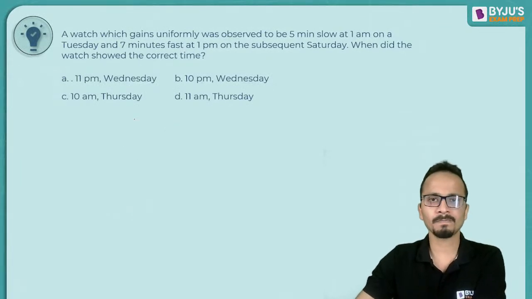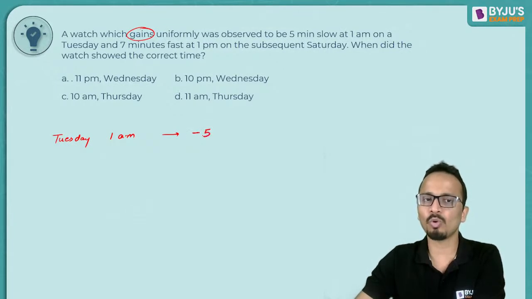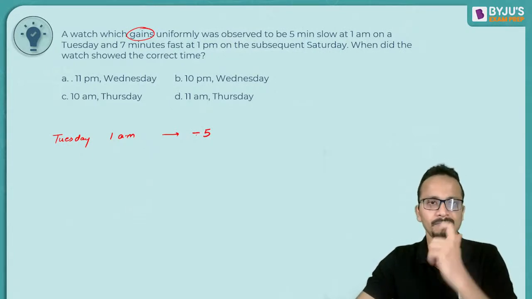What will happen here? First of all, the clock gains uniformly, so the clock is gaining time, and it was observed to be 5 minutes slow at 1 p.m. on a Tuesday. So on Tuesday at 1 p.m. the clock is slow by 5 minutes. Okay, so that means it is showing a time which is 5 minutes before the correct time. 5 minute पीछे का time show कर रही है.